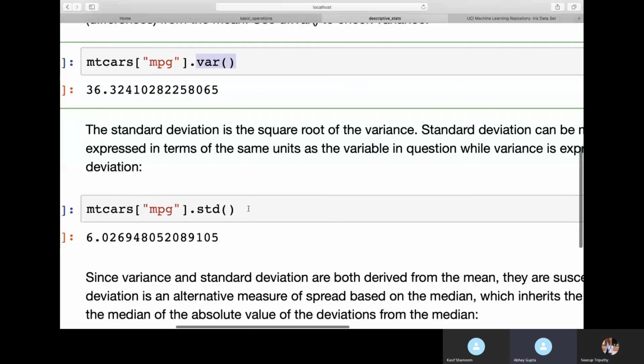The variance of what? Variance of miles per gallon. I want to see how much the values are deviated from the center. That is what we are getting here: from the average, that is from the mean, how the values are deviated. So here we are getting 6. This is the range of deviation, and the standard deviation is to quantify that. That is 6, the square root of variance. Standard deviation will tell you the amount of variance within your data.